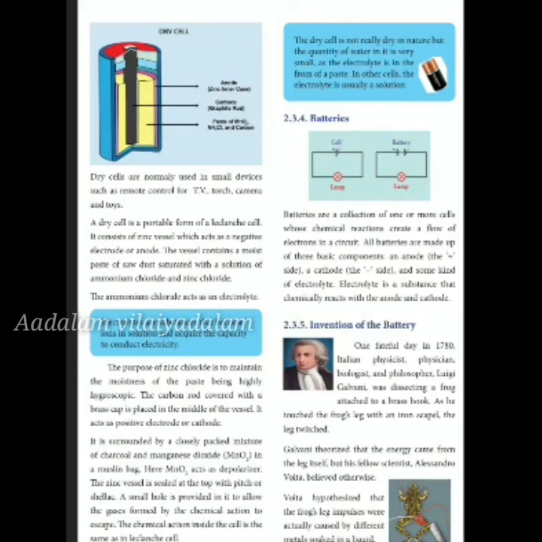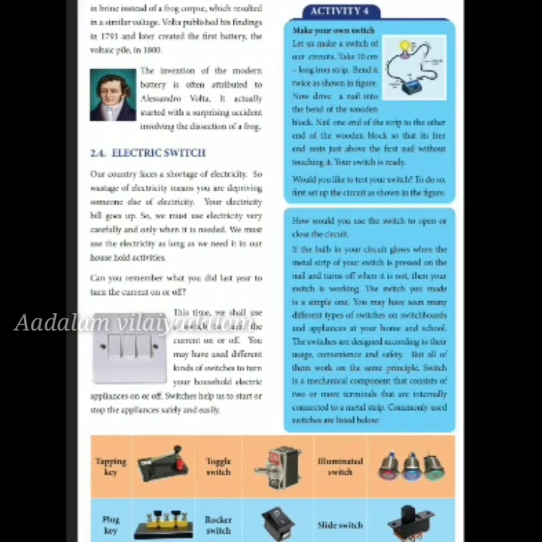The invention of the modern battery is often attributed to Alessandro Volta. This actually happened because of the incident of the dissection of a frog. They both understood the theories in different ways, and the actual reason was found out by Alessandro Volta, which led him to invent the battery in 1800.